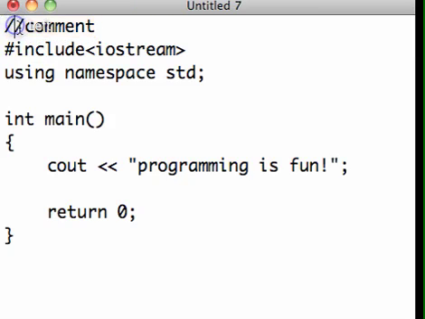But all programs start with a comment. Anything after two / is ignored by the compiler. So it's just a comment.